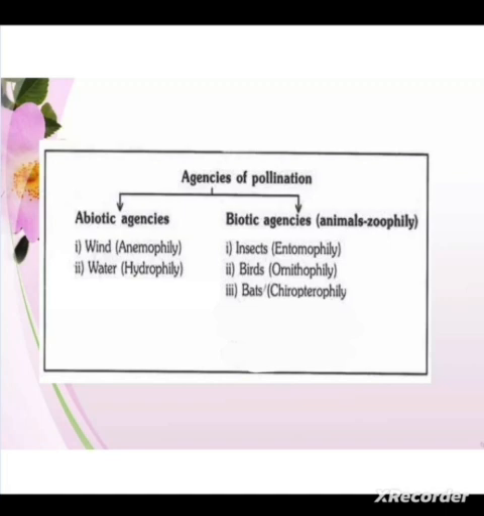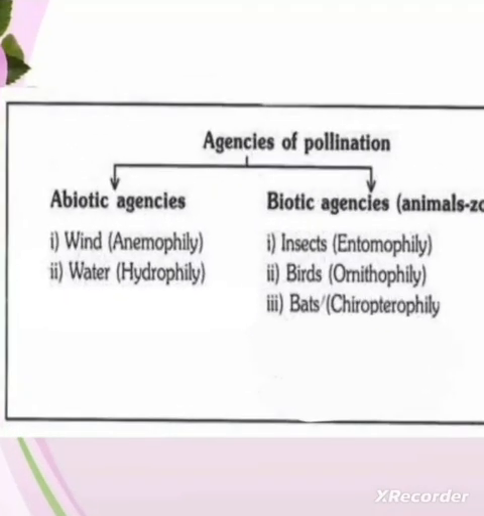So this broadly consists of two main types of agents. The first one is the abiotic agents and the other one is the biotic agents. Now abiotic agents include wind, water.